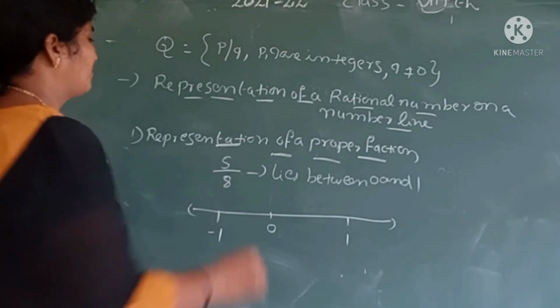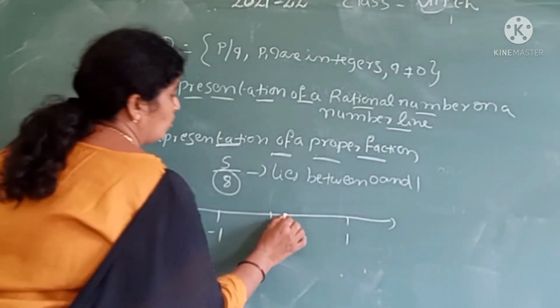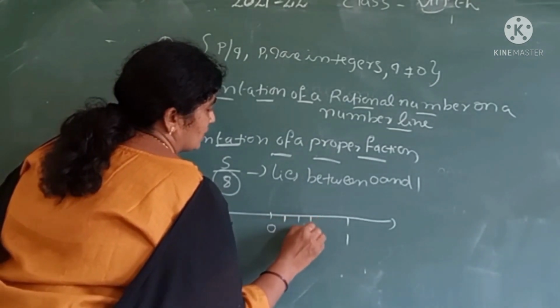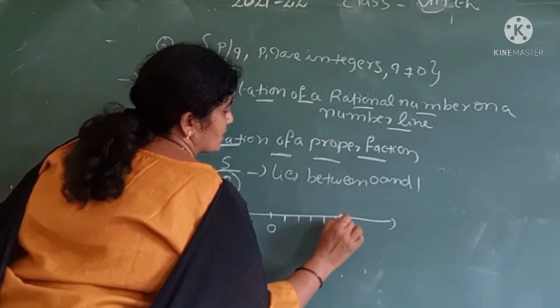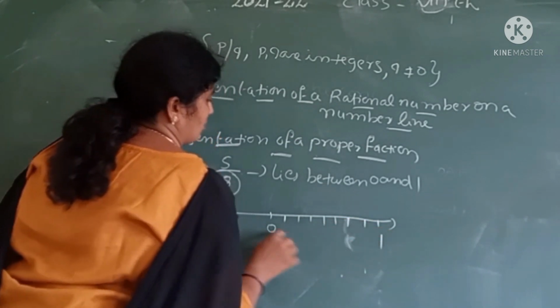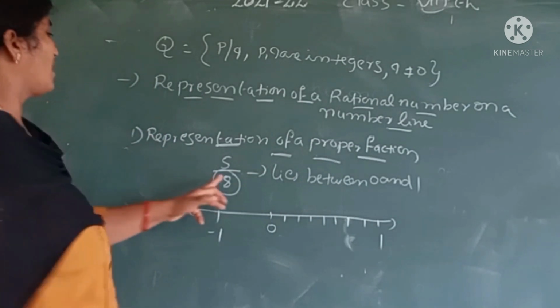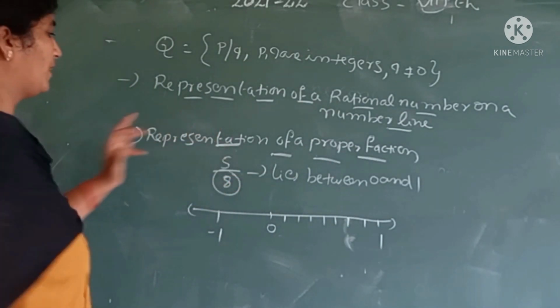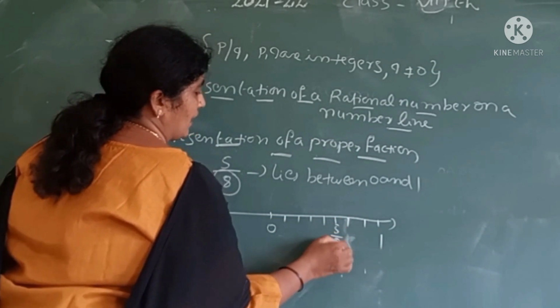8 tells us the number of parts. Therefore, 1, 2, 3, 4, 5, 6, 7, 8. What is our part? Our part is the fifth part. 1, 2, 3, 4, 5. This is the 5 by 8 part.